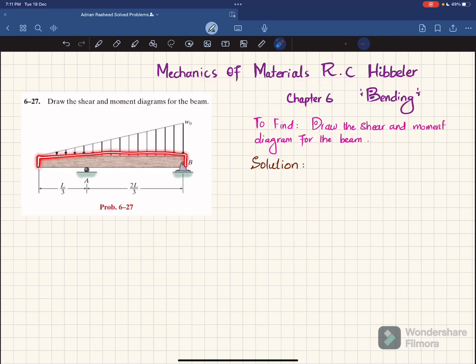So you can see this is an overhanging beam and there is a triangular load of magnitude W0 at this end, load is 0. There is a roller support at A and at point B we have a pin support. So you have to draw the shear and moment diagram for the beam. So let's start with the solution.